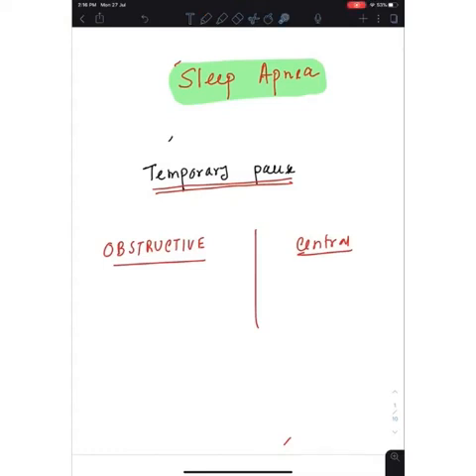So welcome to the third video of this respiratory medicine series. It's a very short topic, but yet it's very important. So it's known as sleep apnea.